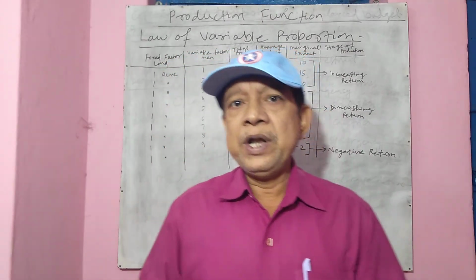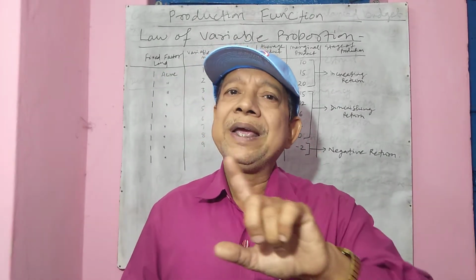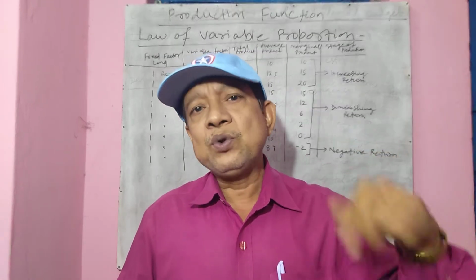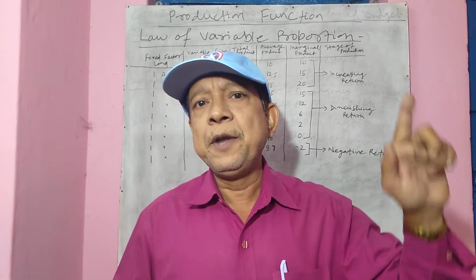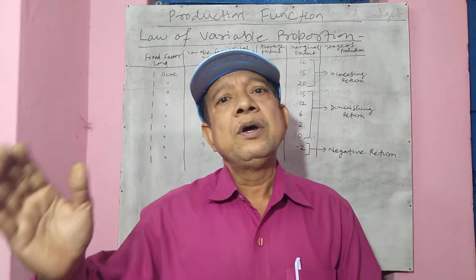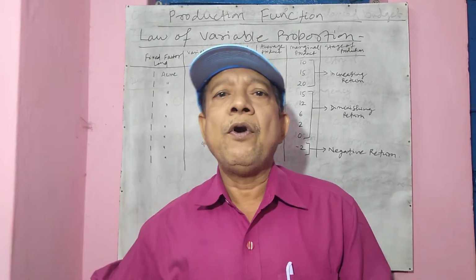When in the field of production we keep some factors constant and some variable, and go on increasing the variable factors keeping the fixed cost constant, what will happen? The productivity will initially rise, then it will gradually fall.